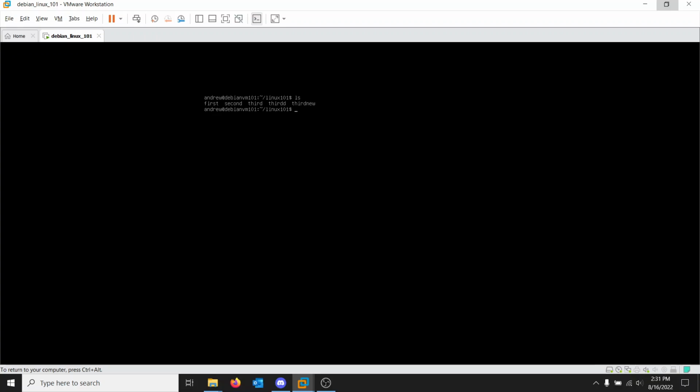But we want to remove two files. So I'm going to type rm space, the name of the file. And because I'm lazy, I'm going to hit the space key again and type the name of the second file. Hit enter. Do an ls. They're gone. We just have first, second, third. Oh no.